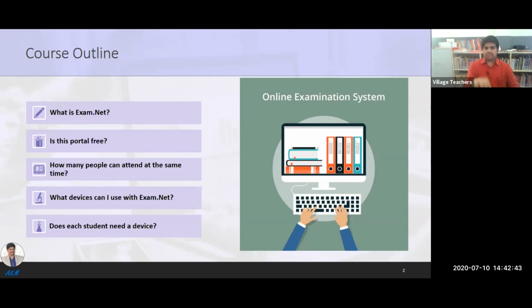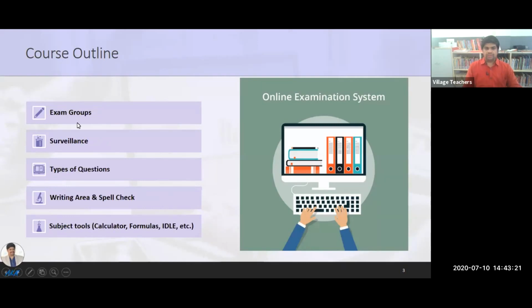And again, the student can re-enter with the last name with an integer. For example, Anil Kumar M, I'm working with the first ID. The second time I log in, I can just write Anil Kumar M1. So the second time, the student can enter the details from question 6 onwards. The system will automatically sort it out and we will get the attached pages. Of course, the student needs a device to write the examination. It is recommended to use a laptop or desktop.